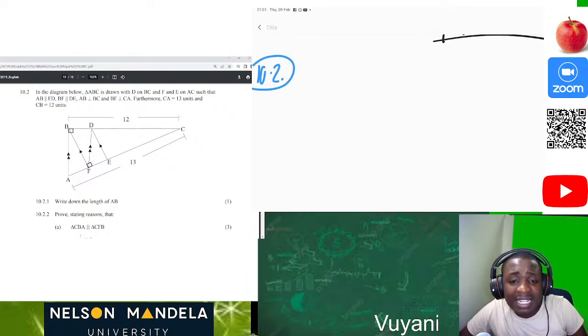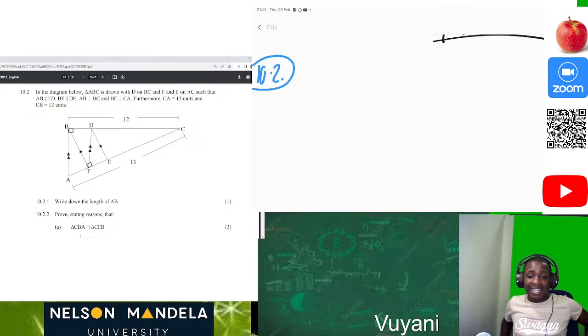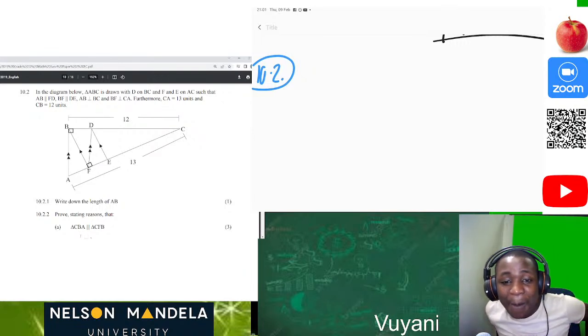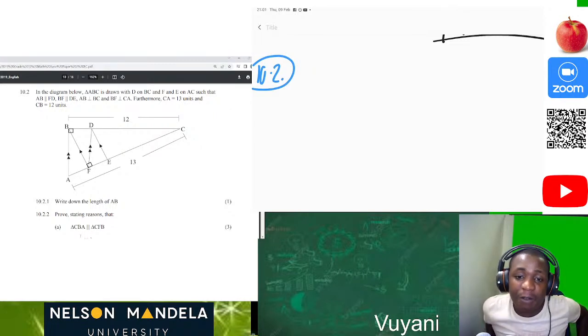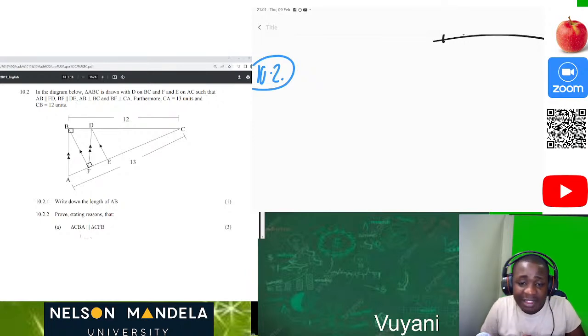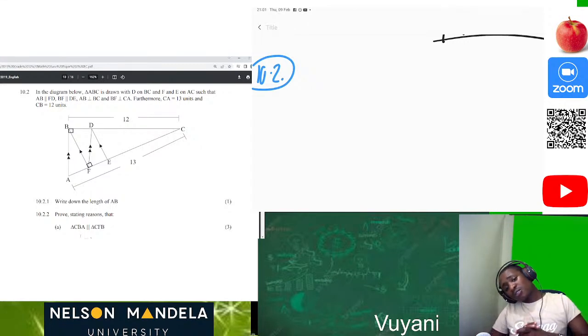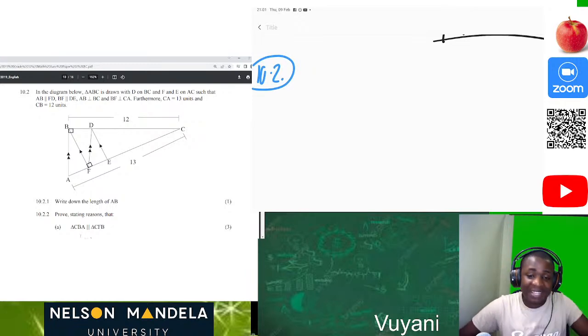Then you're also given that AB is perpendicular to BC. The moment you see perpendicular, that's 90 degrees. Then also BF is perpendicular to CA. That forms another 90 degrees. Now, let's look at the question. What do they want from us? Write down the length of AB. Where is AB? Here is AB. So what is the length of AB, guys?